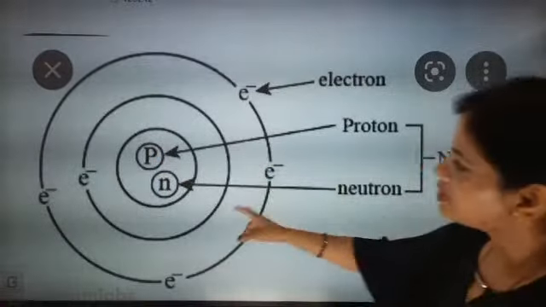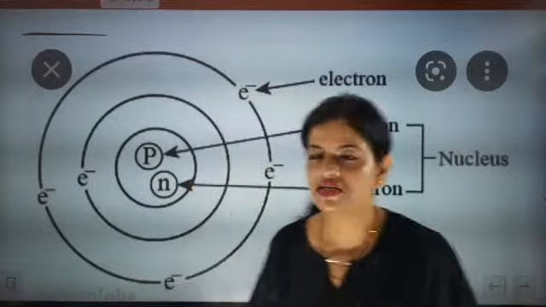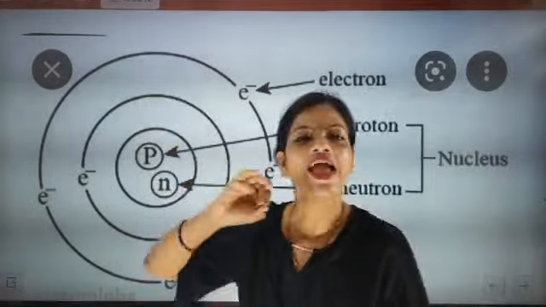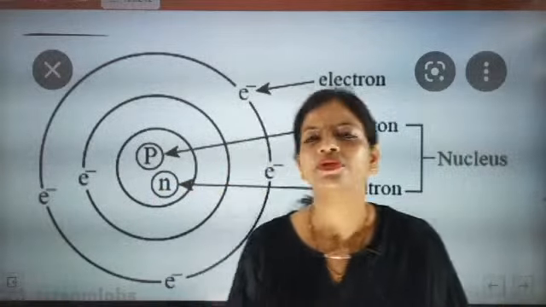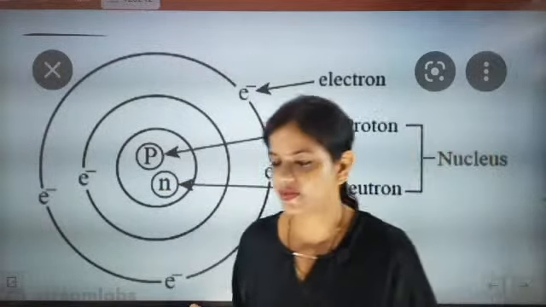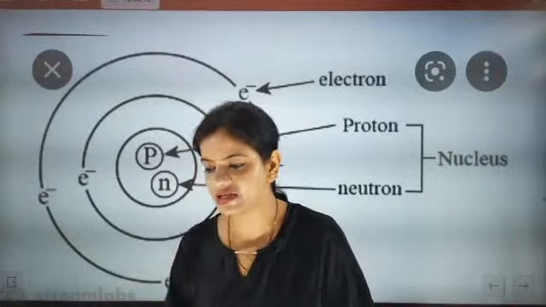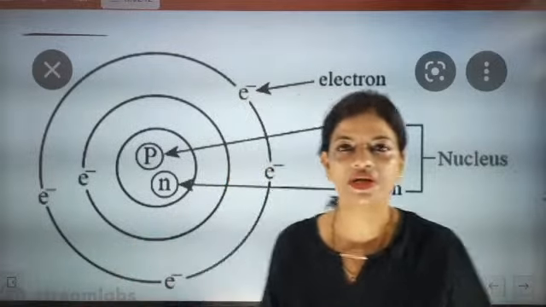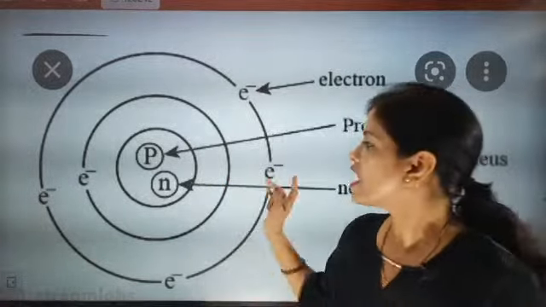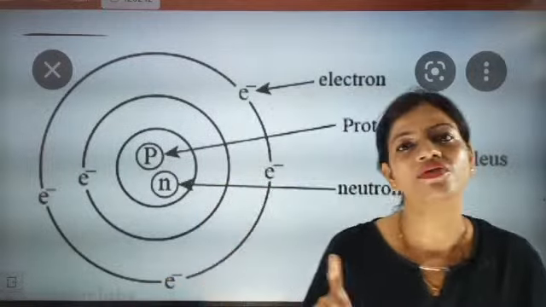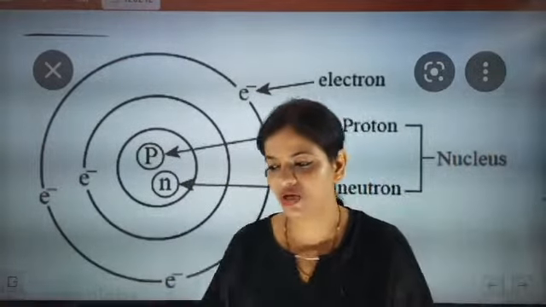Now neutron and proton are present in the nucleus, the electrons are present in the extranuclear part, that is in orbits. Fine. So these were the preliminary concepts which I have exactly discussed. What did I say right now? I'm just repeating my point that neutron and proton are present in the nucleus and electrons are revolving where? In the extranuclear part.